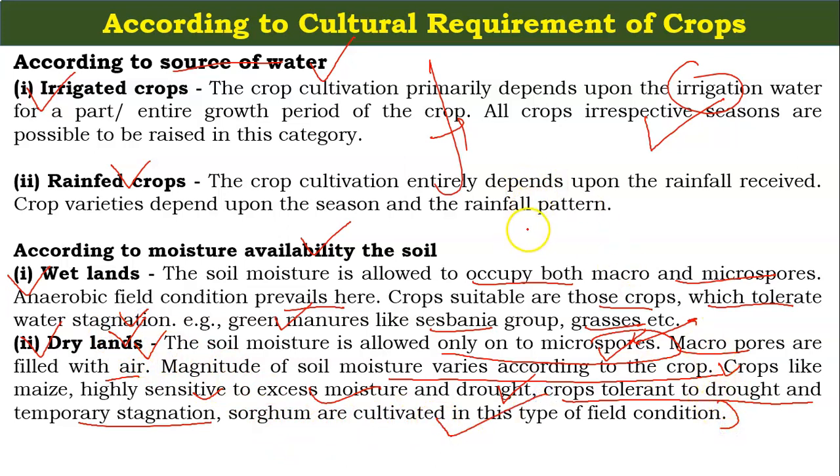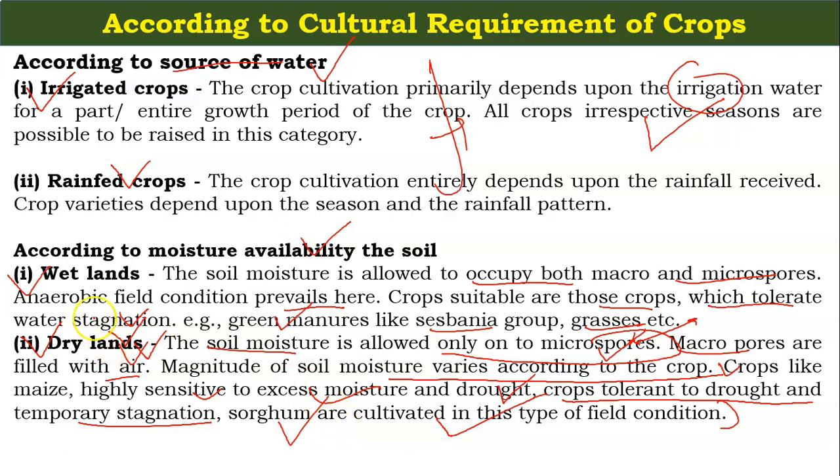Friends, why am I telling you about these types of classification? Because you can expect some questions based upon the types of crops. For example, they can ask which of these crops requires less water, or which of these crops requires less soil moisture. So you can easily crack that. I have read about dry lands, and the crop that comes under dry land is sorghum.